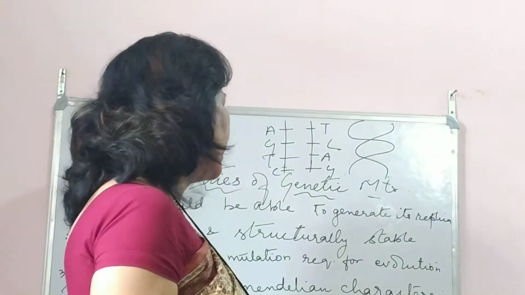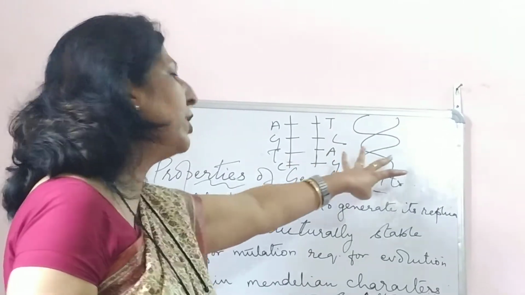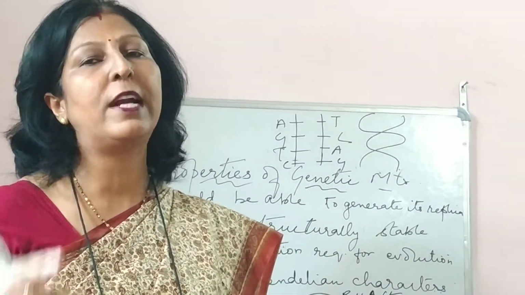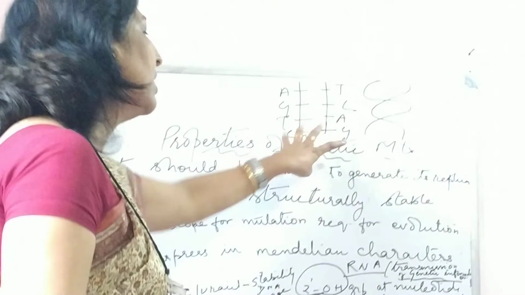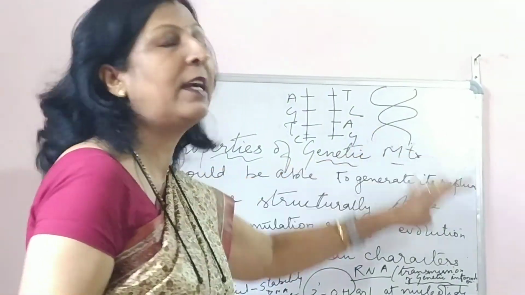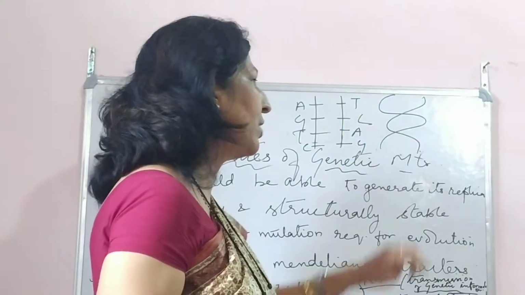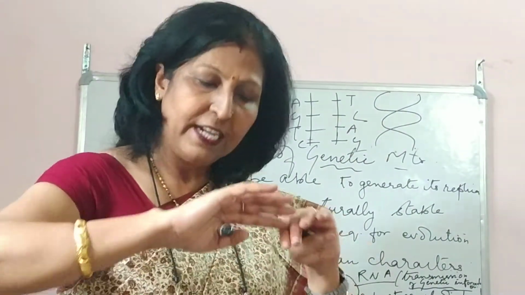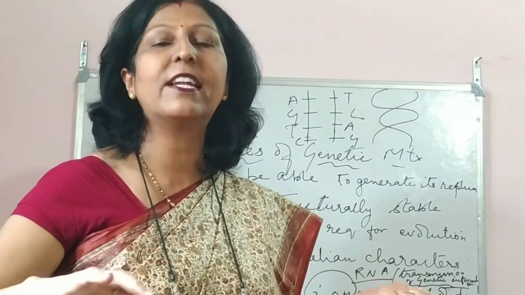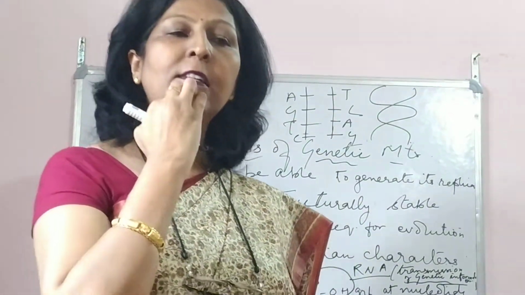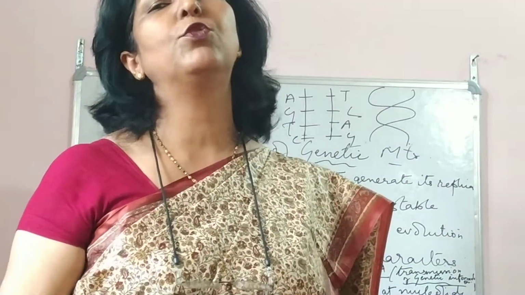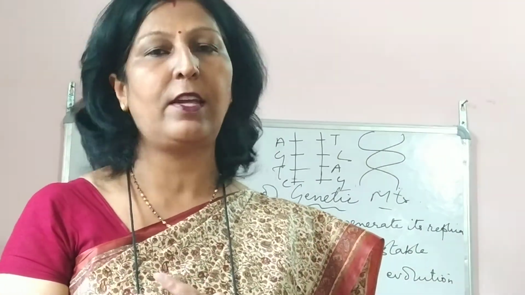Now one more thing over here, children: DNA is always double stranded and RNA is single stranded. If high temperature is provided to this DNA double strand, what does it do? It gets separated. Both the strands get separated. But as soon as it comes back to the normal temperature, again it comes back and intertwines around each other.